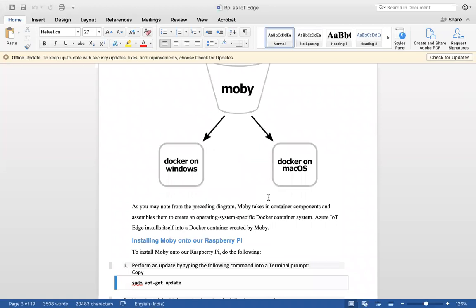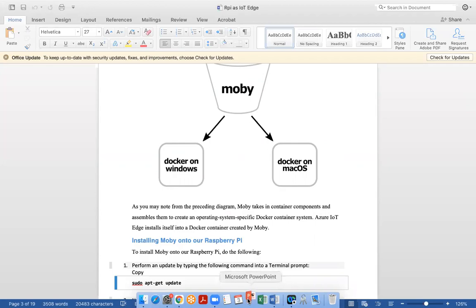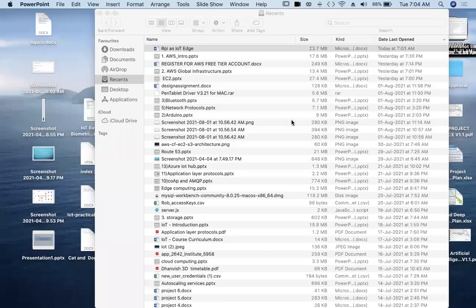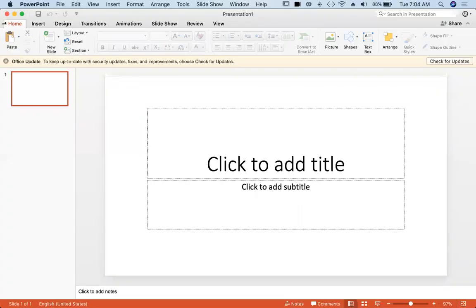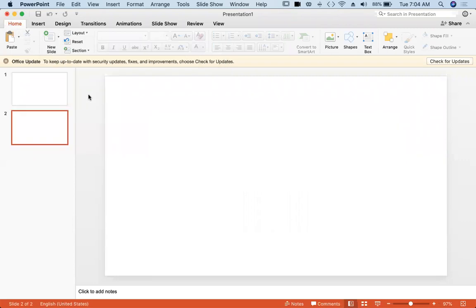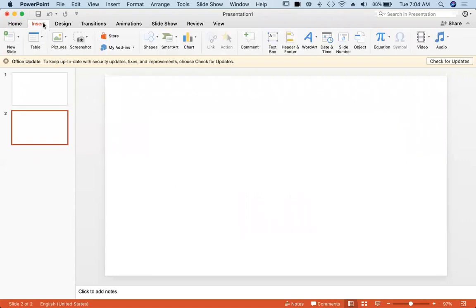Okay. So, Docker is a container service. What Docker does is it packages. Docker is a lightweight software. Let me run this presentation. So, what is Docker? Docker is a container.